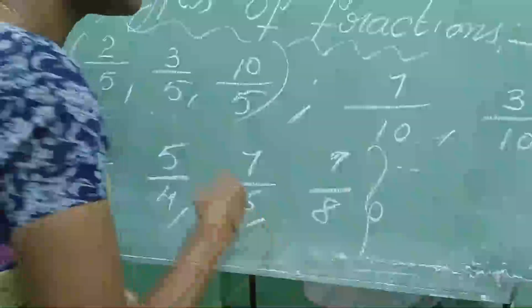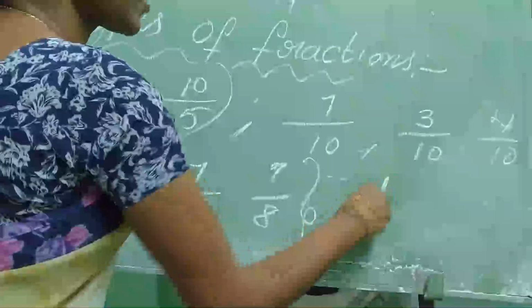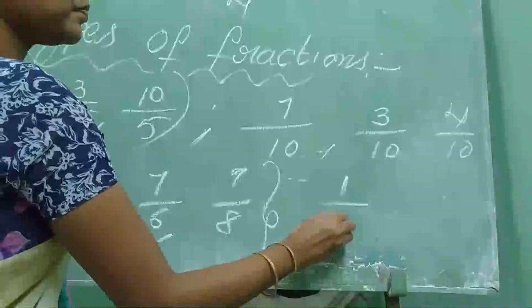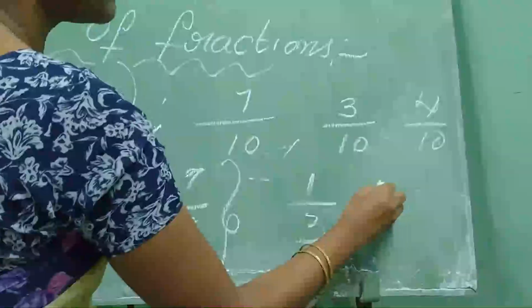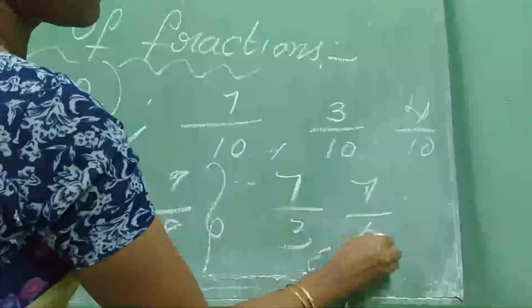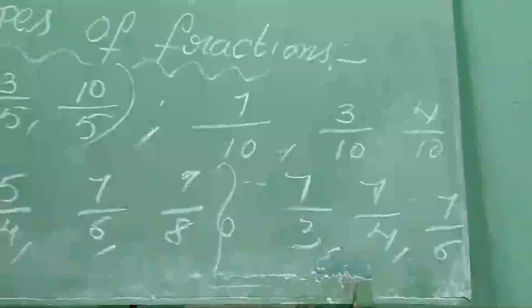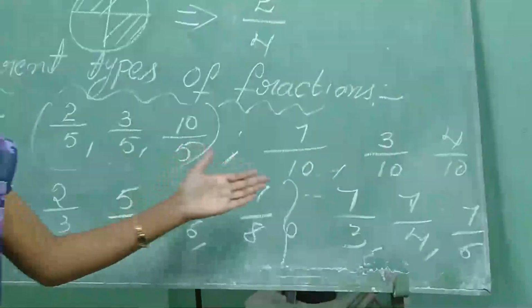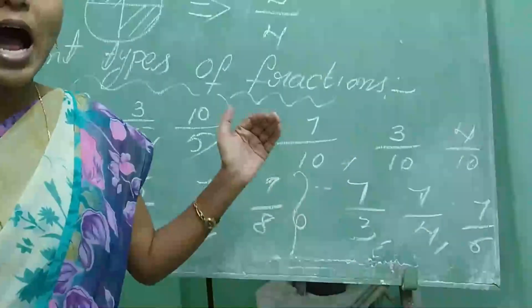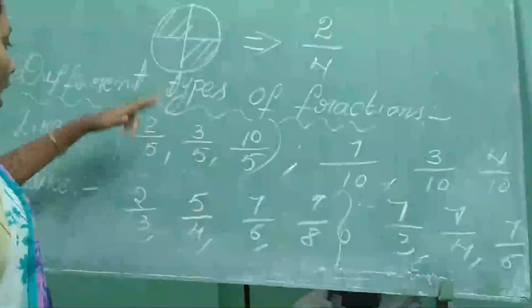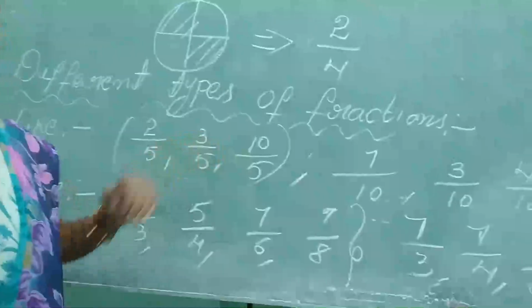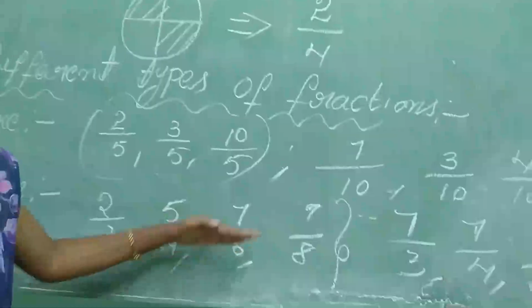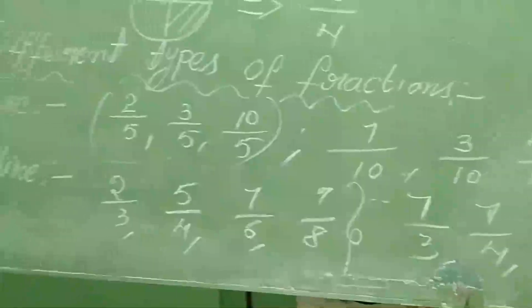For example, another group you have to write: 1 by 3, 7 by 3, 7 by 4, 7 by 6. See the denominators? Denominators are not same. If the denominators are not same, those are called unlike fractions. Like fraction means denominators are same. Unlike fraction means denominators are not same.